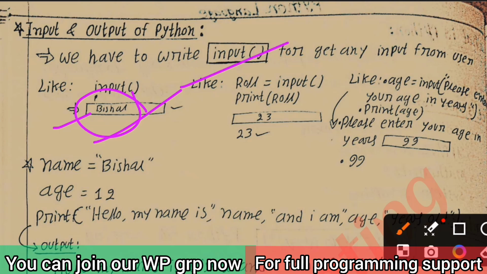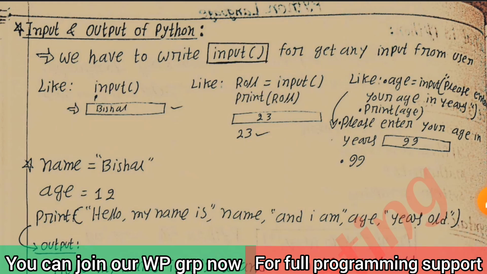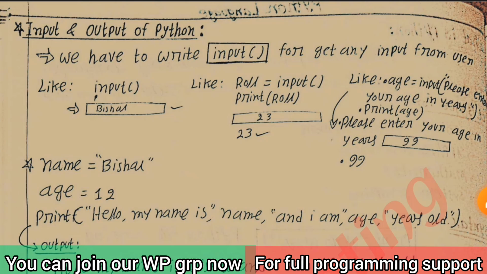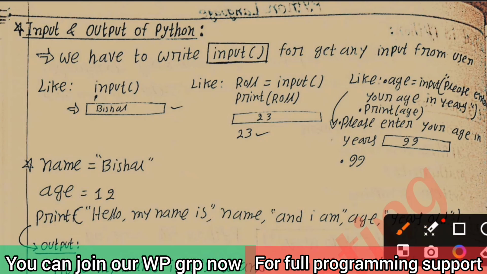Okay. And like roll, if you input roll equal to input, then print roll. You can input a roll, like there I input 23 and the output is also 23. Okay. Because I print roll, that's why the output is written here. Then you can also input age. So there was written age input, please enter your age in years. Okay. Then print age.